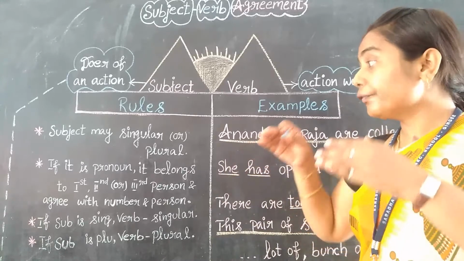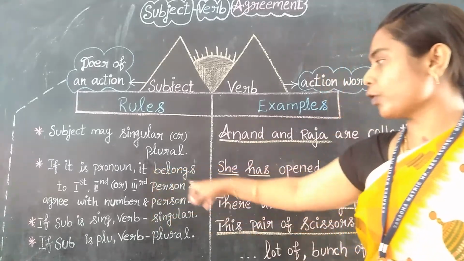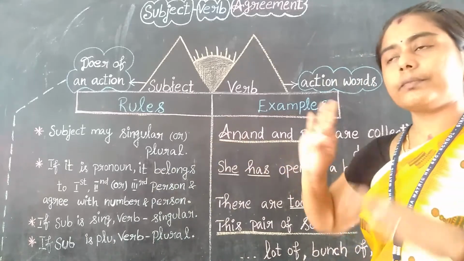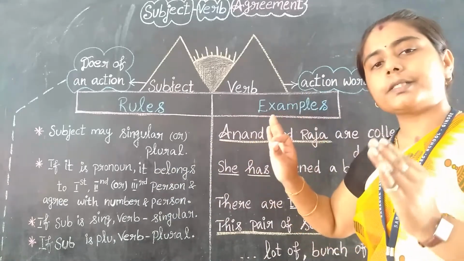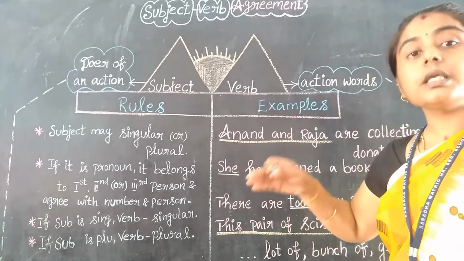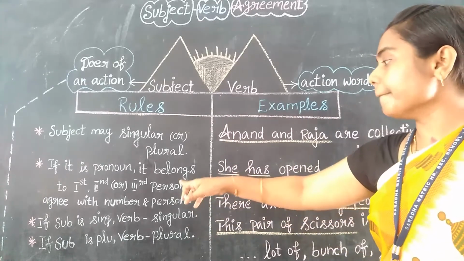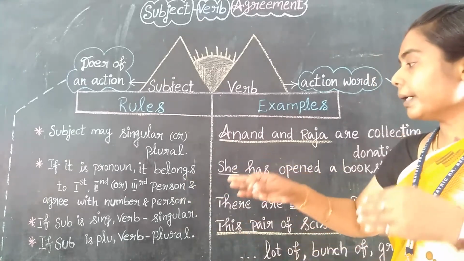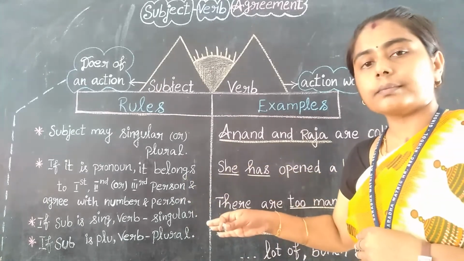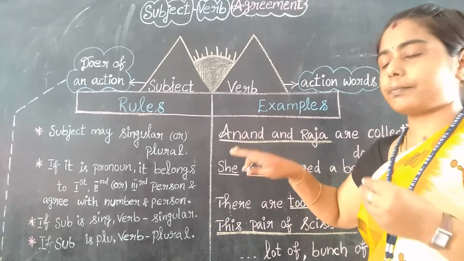If it is like that, the subject should agree with the number and person of the verb, right?